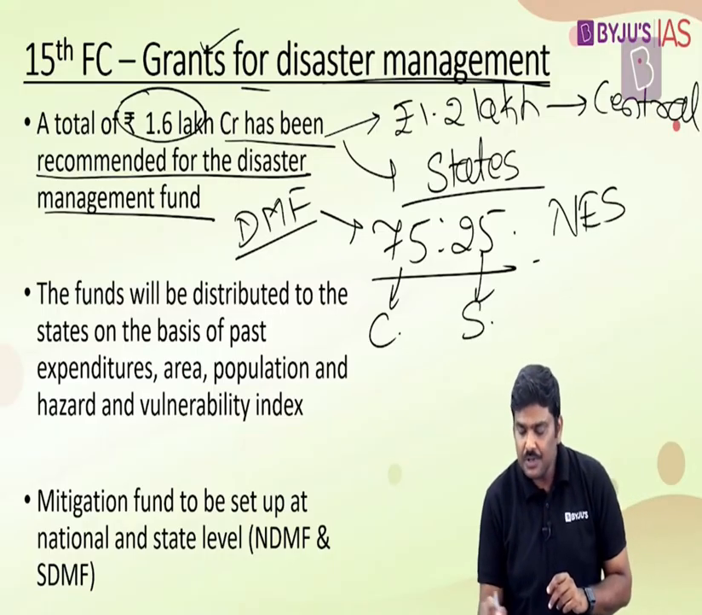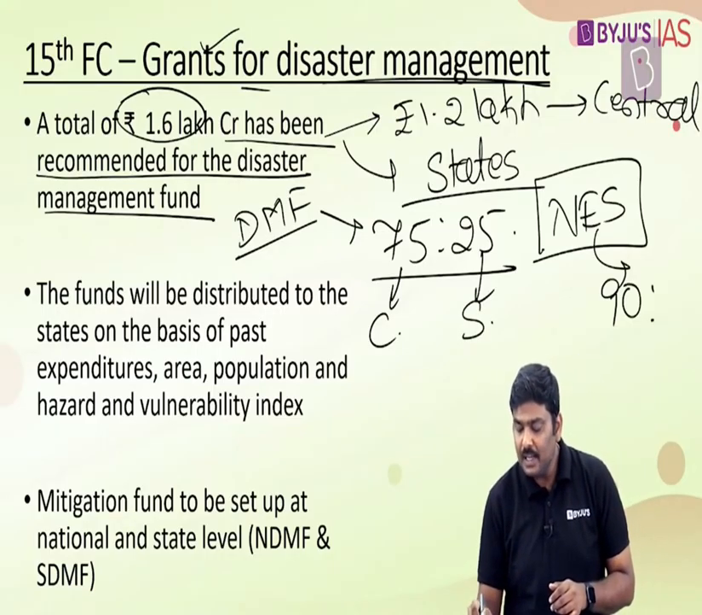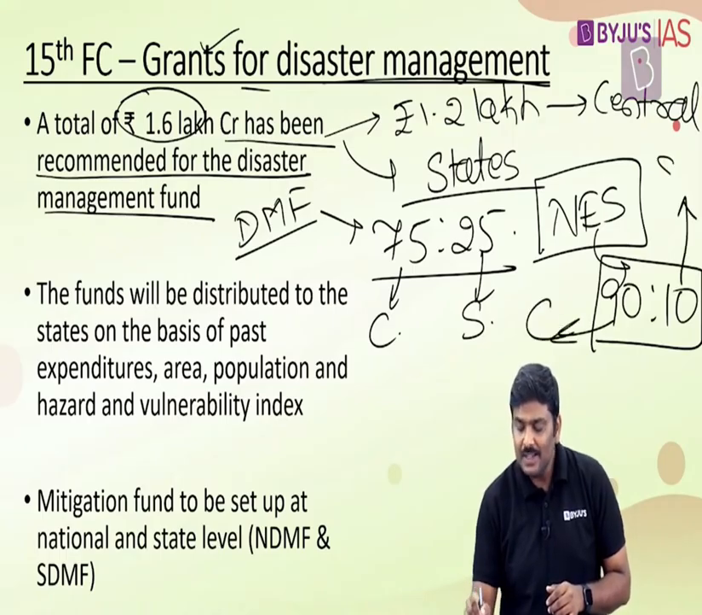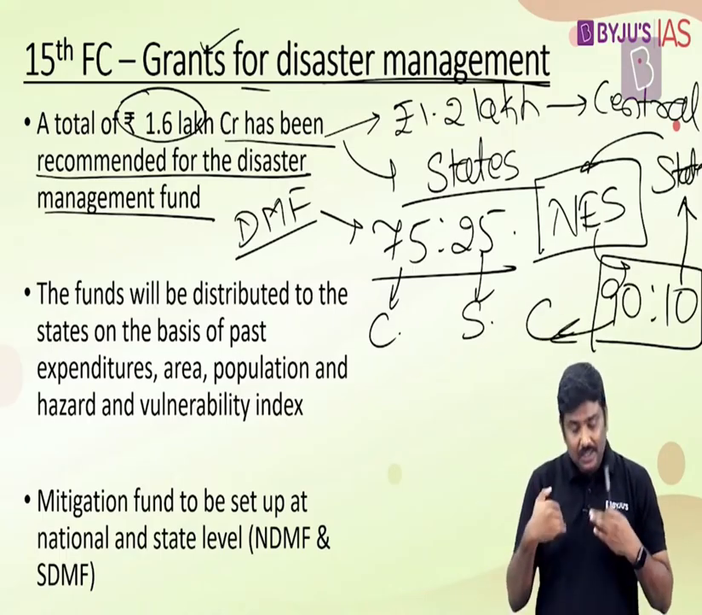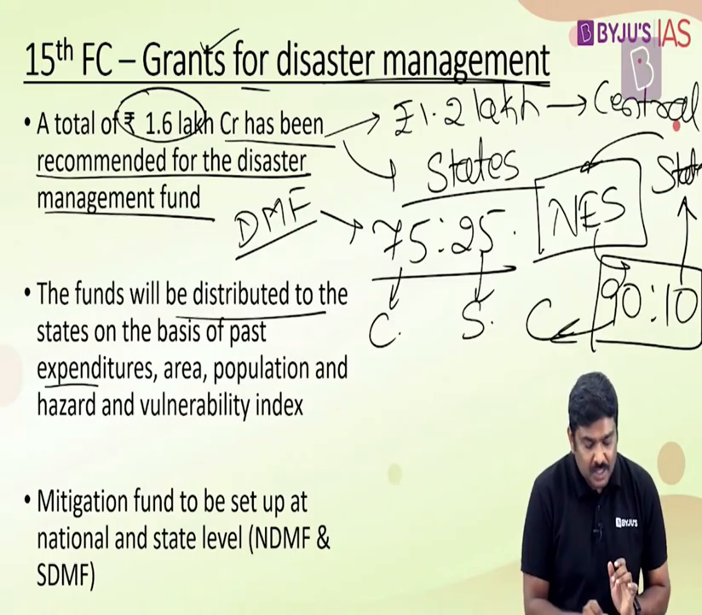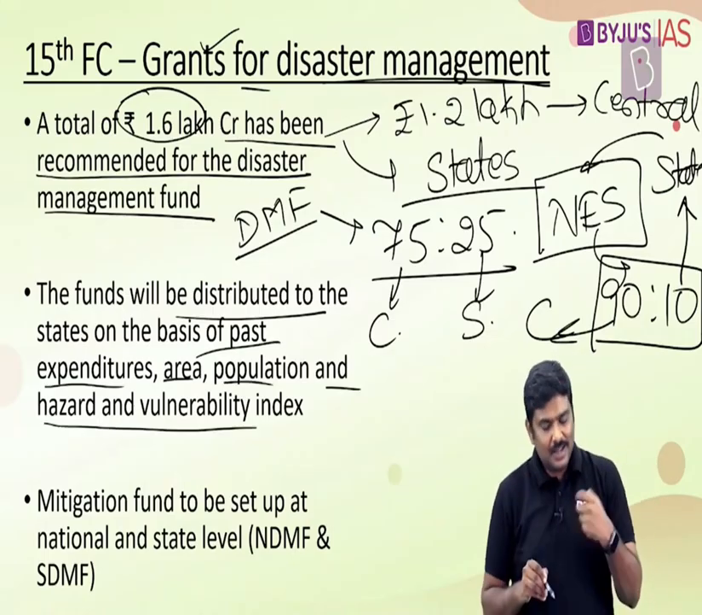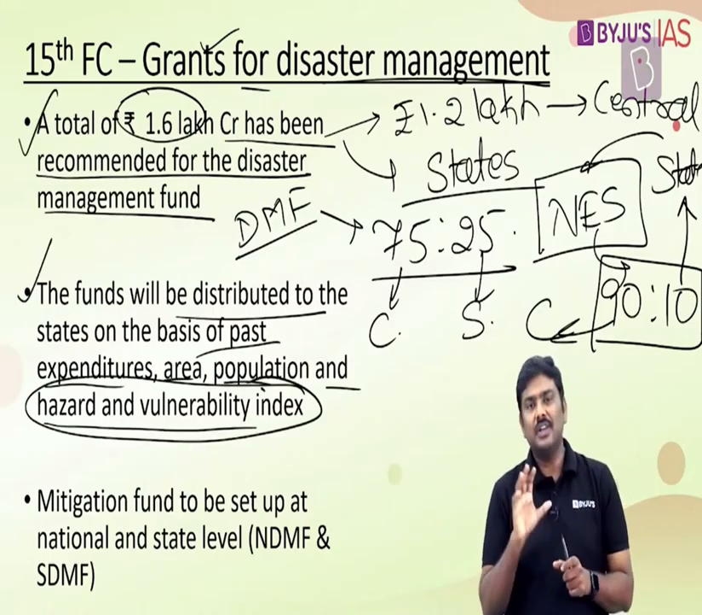But in case of the northeastern states, remember this also: this will be changed to 90:10. 90 will be the central government contribution, and 10 will be the state's contribution in case of the northeastern states. But these funds will be distributed to the states based on the past expenditures done by the state governments, the area, population, and the hazard and vulnerability index. Okay, so this will be the allocation of the funds in case of the disaster management fund.